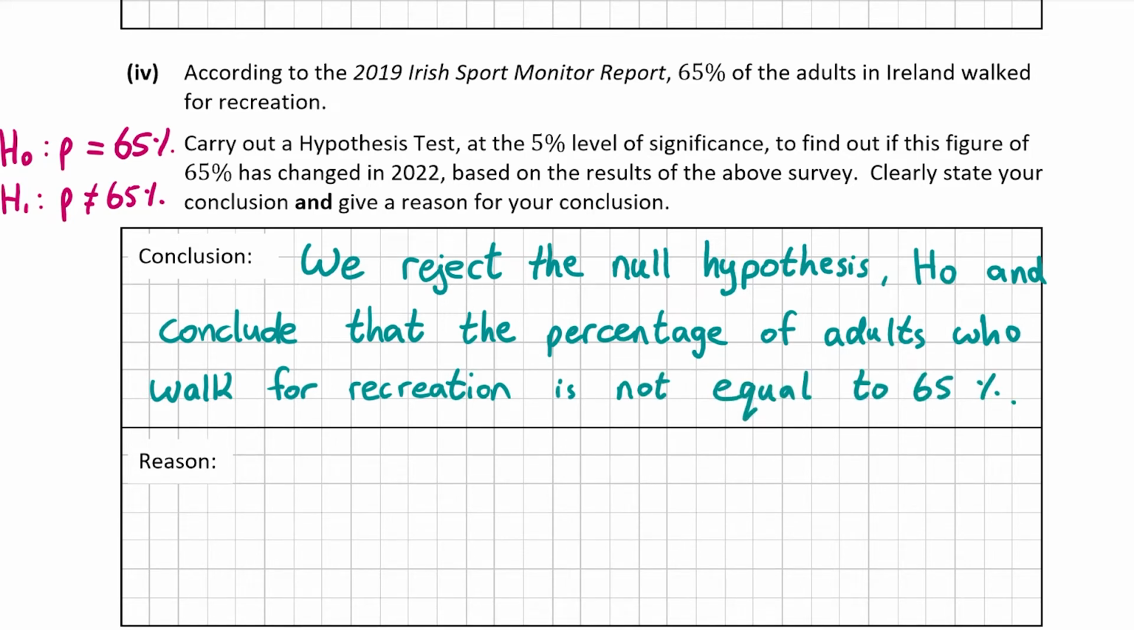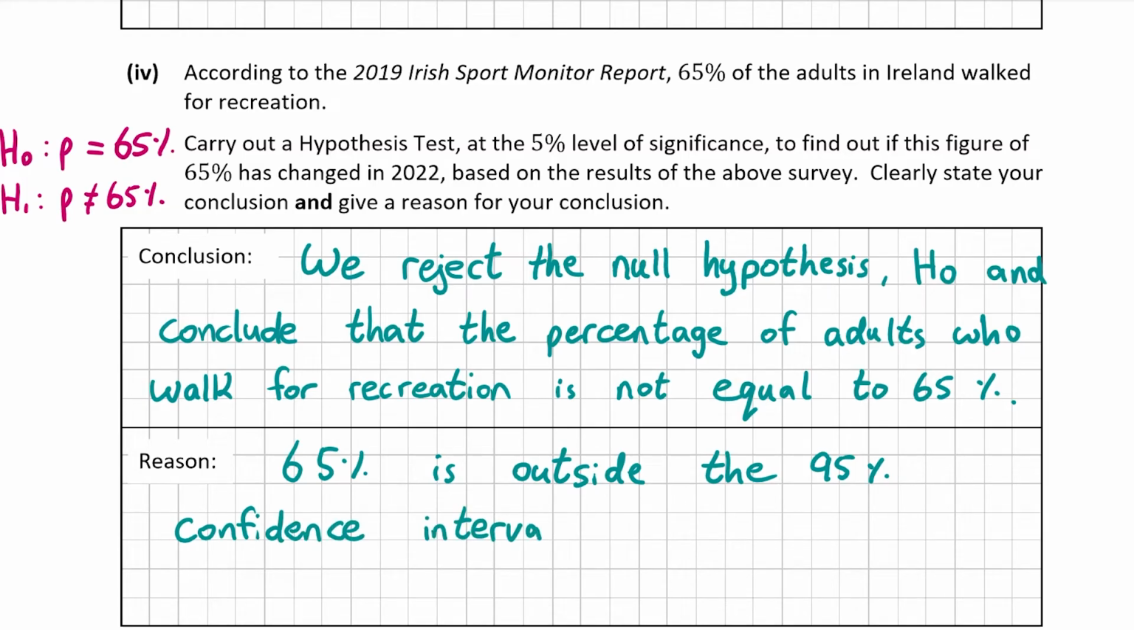So now we have to give the reason for that, and the reason for this conclusion is that 65% is outside the 95% confidence interval, and that's what we found in B part 3. And that's the answer for B part 4, and B parts 3 and 4 were worth a combined 10 marks. Now let's have a look at part C.